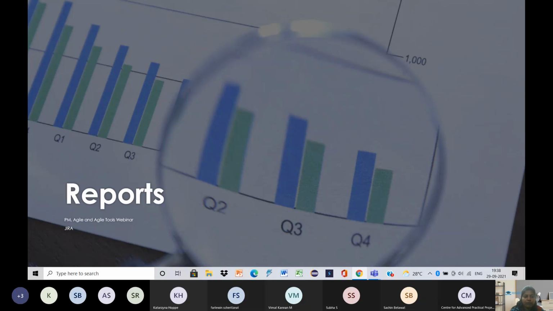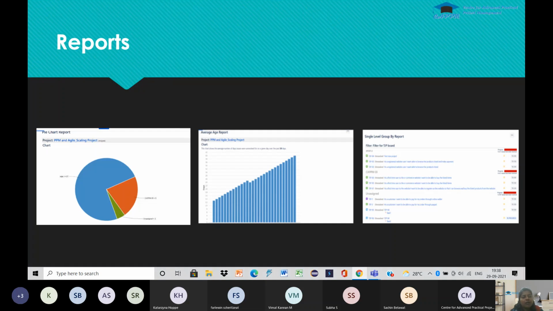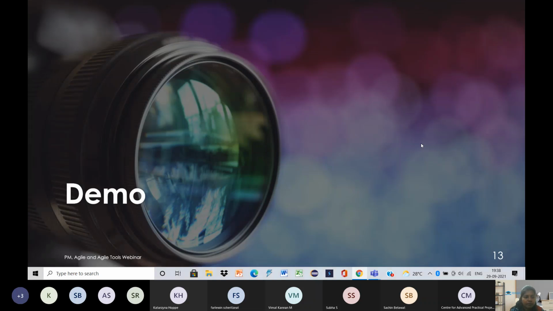Now I will take you to the reports. So here are three sample reports that were generated in Jira software. The first one is a pie chart, the second is an average age report, and the third one is the single level group by report. So now I will take you to the demo session.